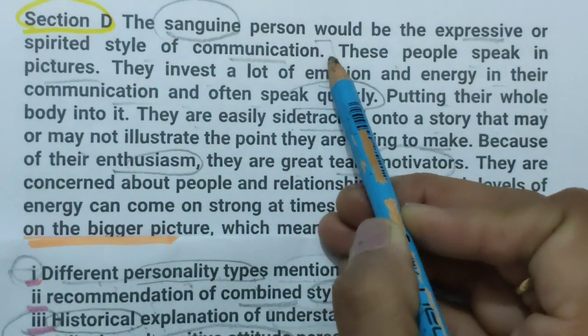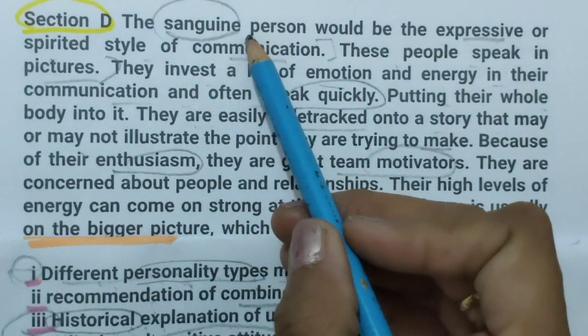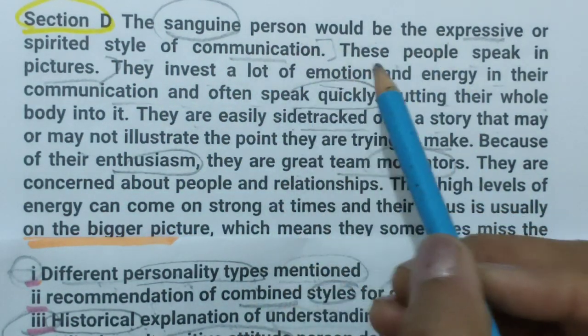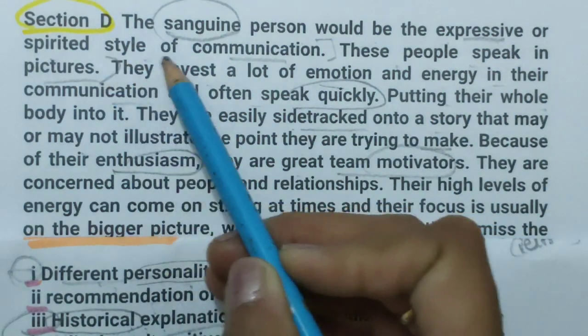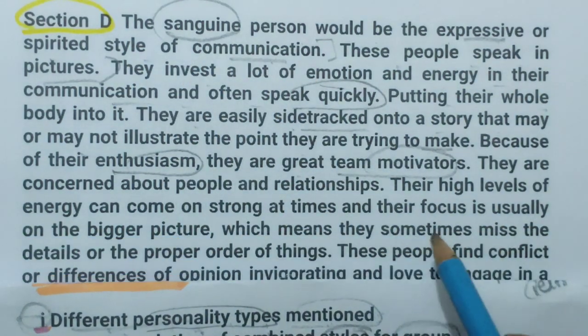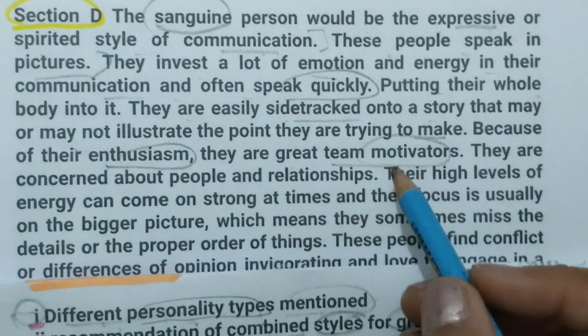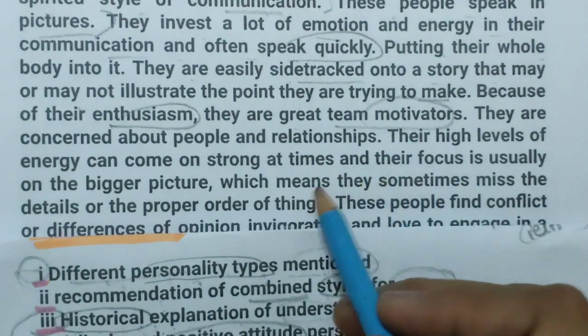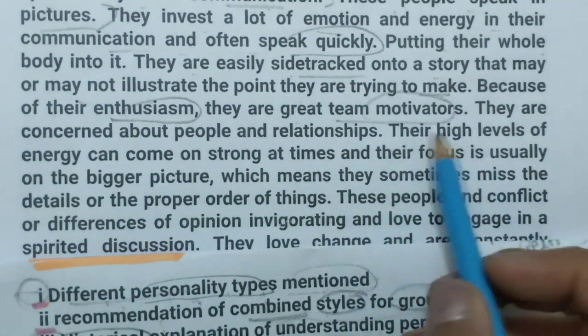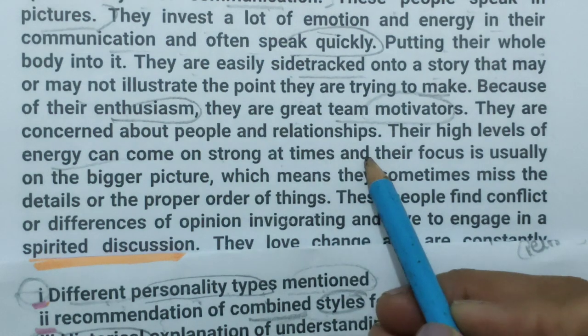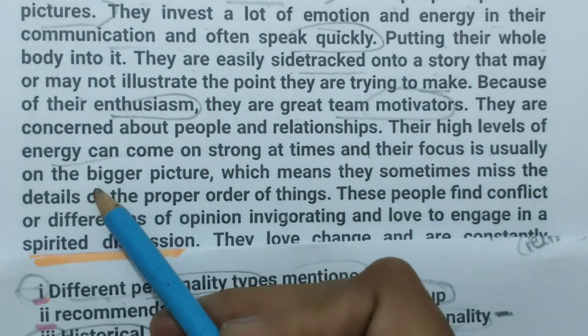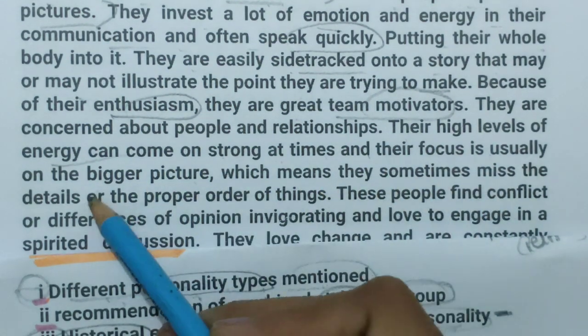So the first line, if you match it, would be expressive, meaning they are talking a lot, or spirited style of communication. Last 2 sentences: their high levels of energy can come on strong at times, and their focus is usually on the bigger picture, which means they sometimes miss the details.